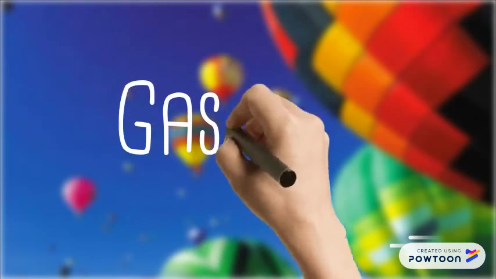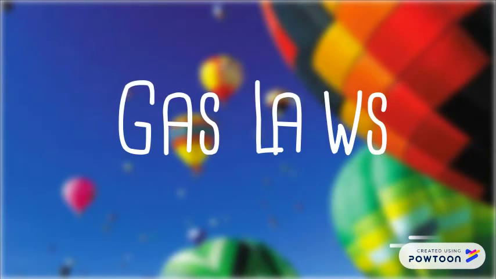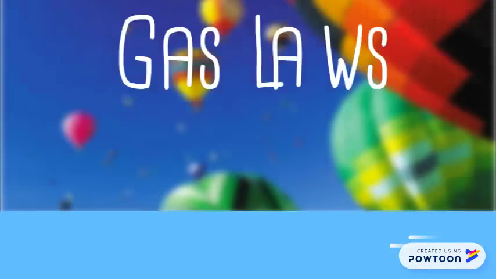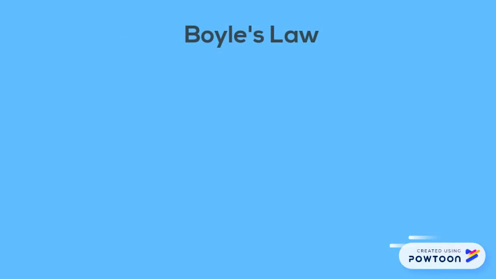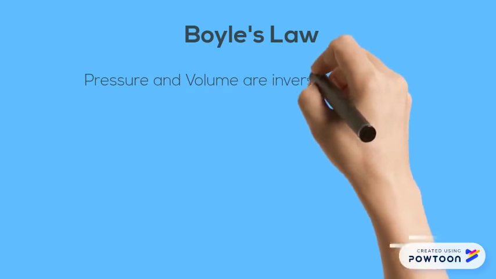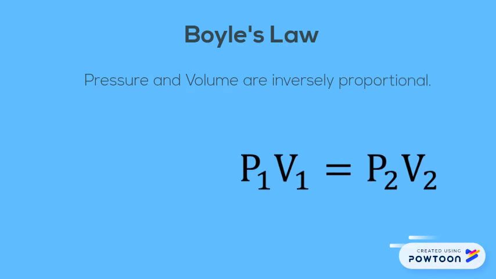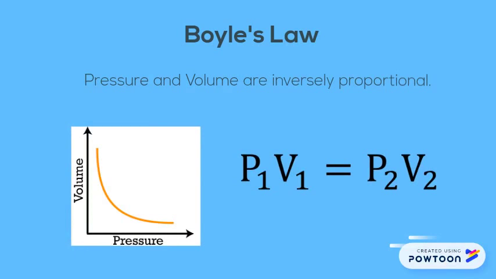After establishing the basic assumptions of the kinetic molecular theory, we can move on to discussing the gas laws, relationships between the pressure, temperature, volume, and quantity of the gas. The first gas law is Boyle's law, stating that pressure and volume of a gas are inversely proportional. As you decrease the volume, the pressure increases and vice versa, as seen in the graph.